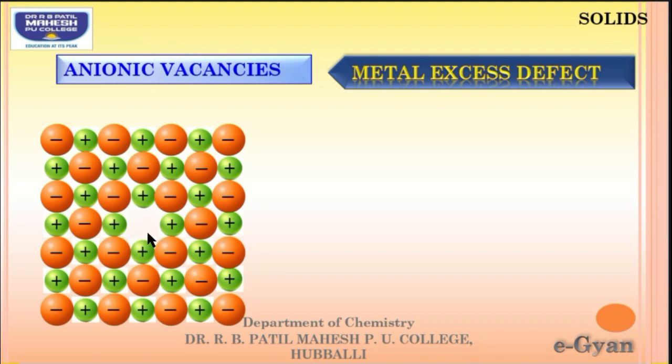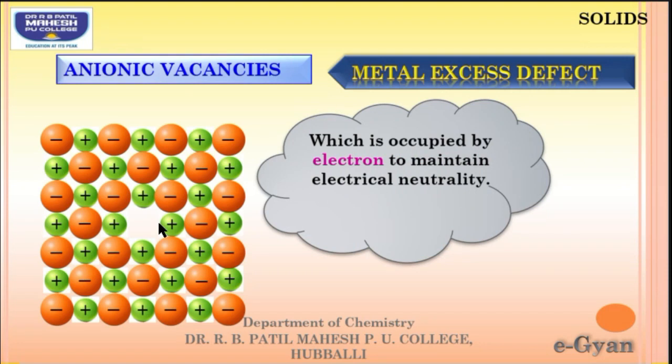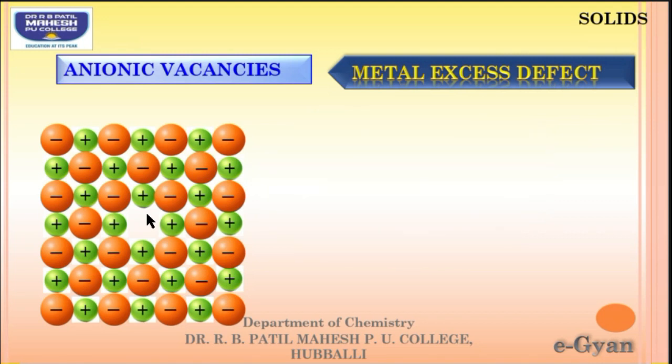And this missing part is occupied by an electron, because I have to maintain the electrical neutrality. In cationic vacancy, I have told 2 cations will be missing, but they are replaced by one cation having double the charge to maintain the electrical neutrality. But here the electrical neutrality has to be maintained by a negative charge, and the negatively charged electron is going to come and sit at that place.